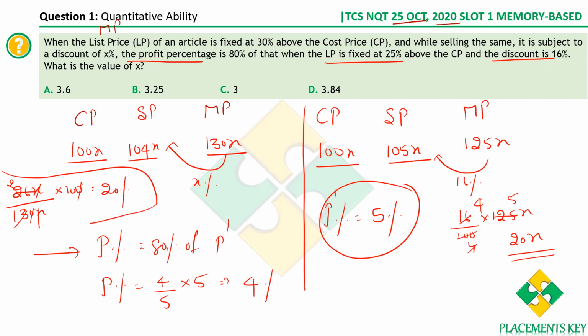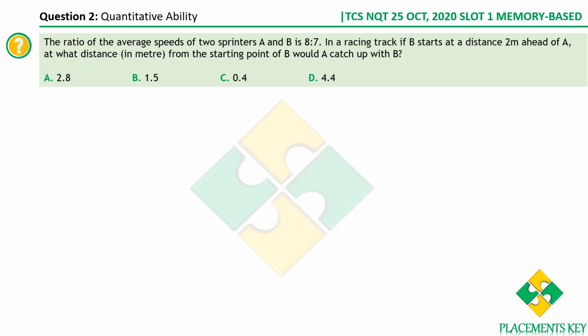Is it clear? This is the first case, this is the second case. Here we have computed the profit percentage, and in this case the profit percentage is 80% of this, that is 4%. So from here we have got the selling price. You know the selling price, you know the mark price, you can compute the discount percentage, which is 20. Let's move on to the next question.